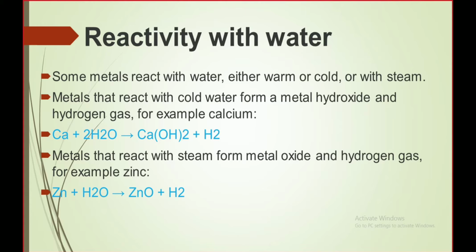But in case of magnesium, as it is the fourth metal of the reactivity series, it shows a violent reaction with the steam. The reaction is controllable, and magnesium produces magnesium oxide and hydrogen gas. The reaction is highly exothermic, and a bright white glow is produced during the reaction because magnesium starts burning. So hot magnesium reacts violently with steam to form magnesium oxide, which is a white solid, and hydrogen gas. The bright white glow is due to the burning of magnesium metal.